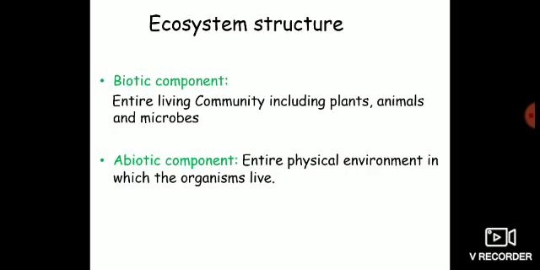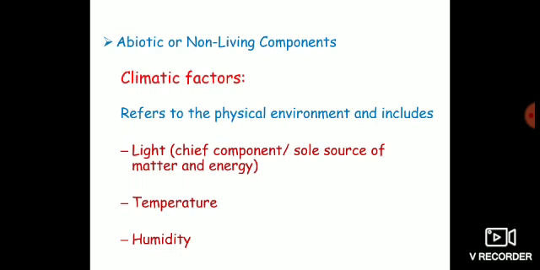The second component, which is known as the abiotic component, includes the entire range of physical environmental conditions in which the organism lives. And this component is very important, for it influences the life of these living organisms. Okay. So first of all, we will discuss the abiotic or non-living component.